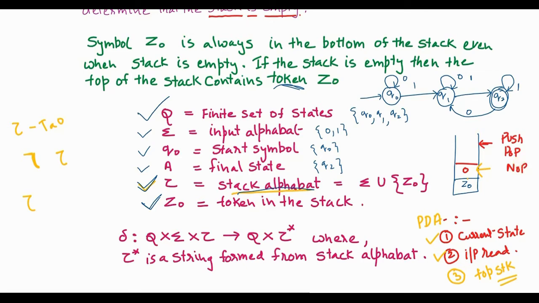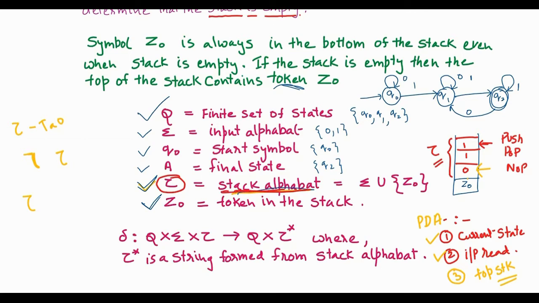As the working of the PDA continues and it moves from one state to the next state, the stack will grow or shrink. It will grow based on the elements that are pushed inside, and it will shrink based on the elements that are popped. At any point of time, the elements in the stack are referred to as tau. My entire purpose was to explain what this tau is. Tau is the stack alphabet, and see, the input alphabet means the set of input symbols.